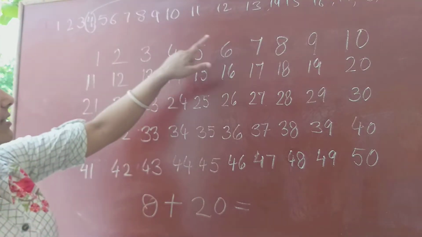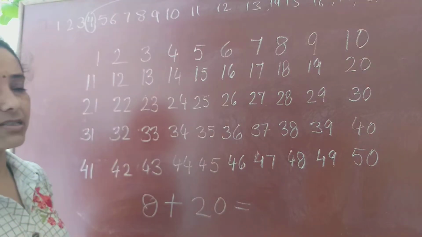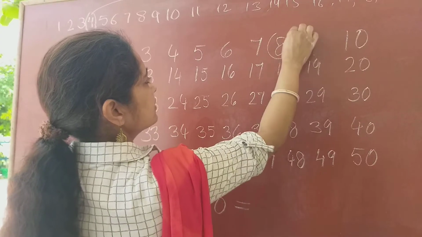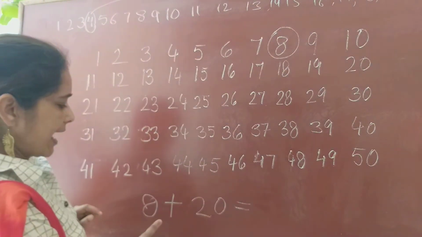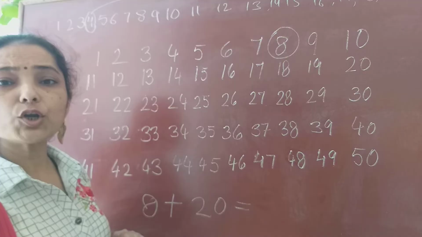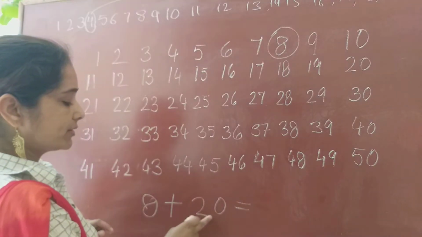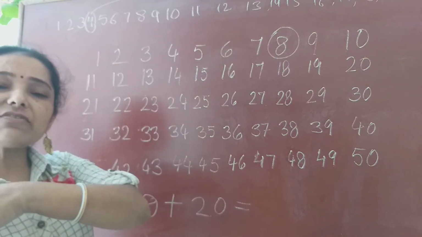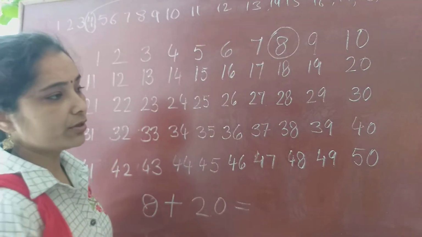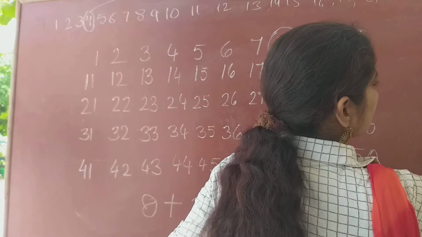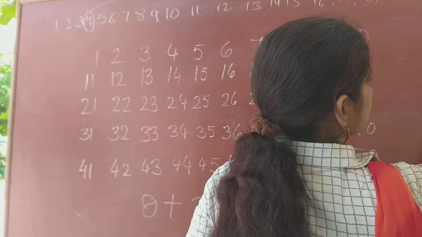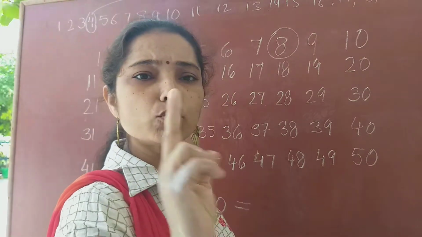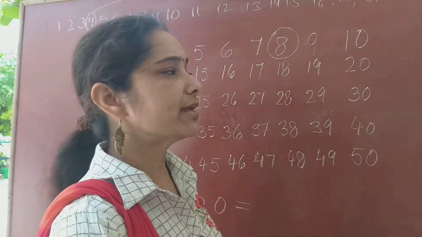8. Where is 8 in this grid? Yes, 8 is here. And how many steps do you have to move? 20 steps. In this sum, children, you have to see whichever number is in the tens. 20 is written here, children. Ones and tens. Which number is in the tens? 2. That means 2 tens, children.